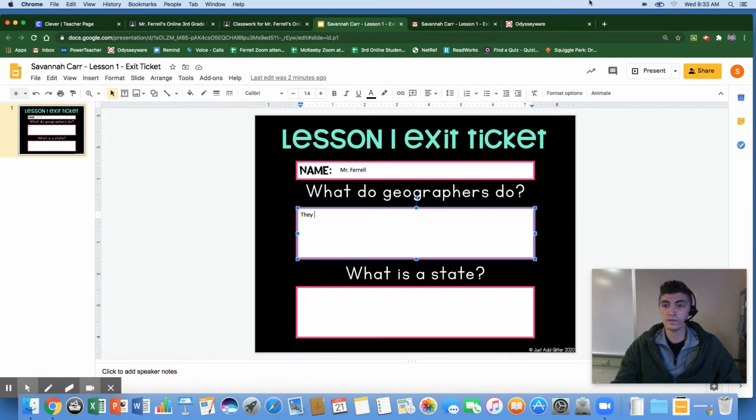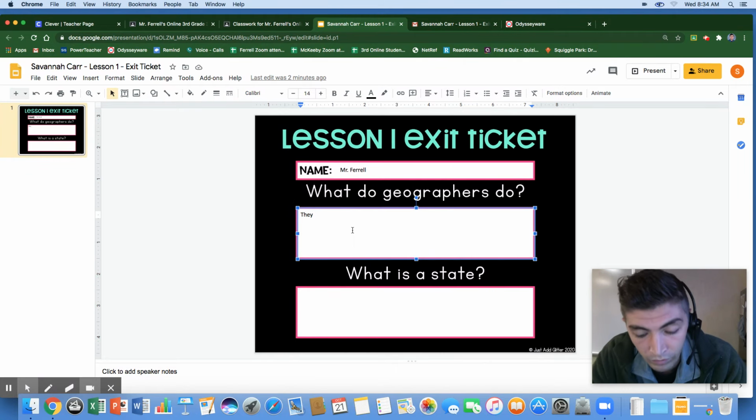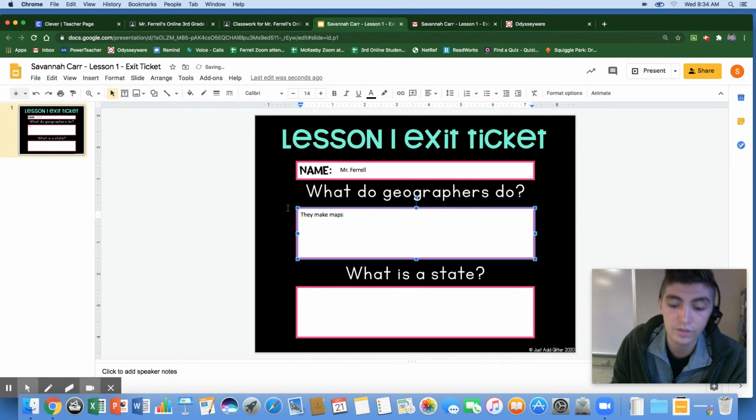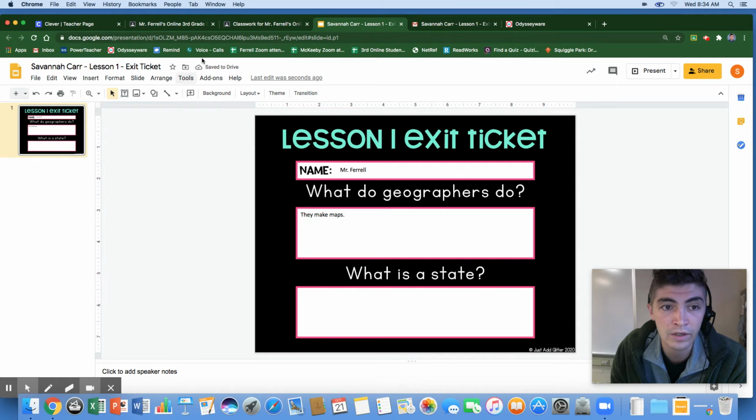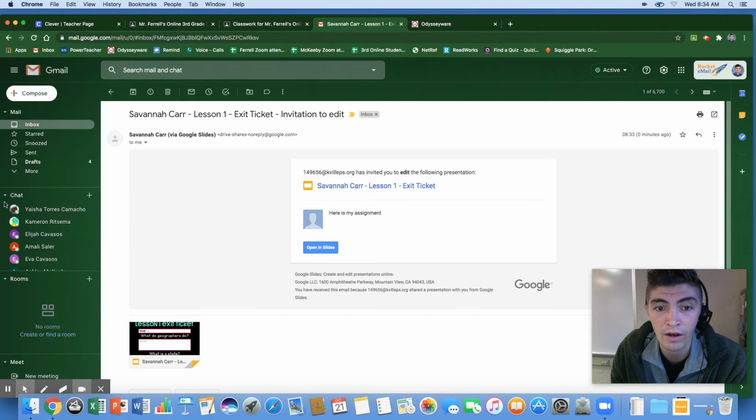Now, here's the interesting thing too. If you thought you sent it and you did not send it, here's our progress so far. We've written Mr. Farrell. We've written they make maps here. Interesting thing about Google Documents and Google Slides is that they always save immediately, no matter what. You do not have to save them. They automatically save themselves. So if I exited out, I thought I sent it to Mr. Farrell, but I actually didn't.